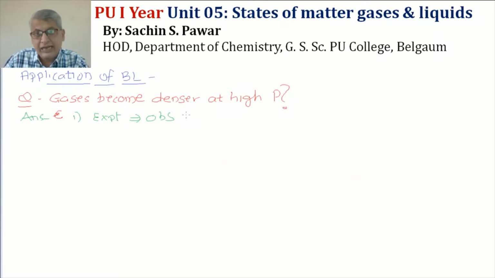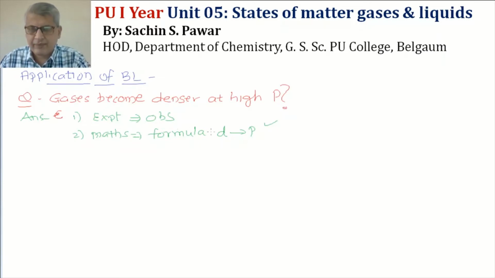He explains with experiment. Or he may use some mathematics and give you a formula between density and pressure, and he will show that gases become denser at high pressure using mathematics. Let us see both.